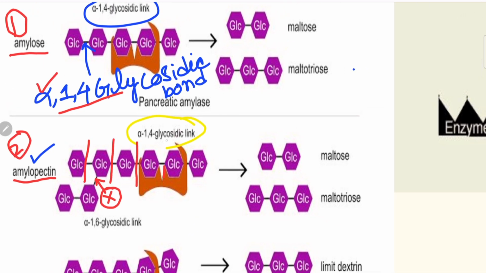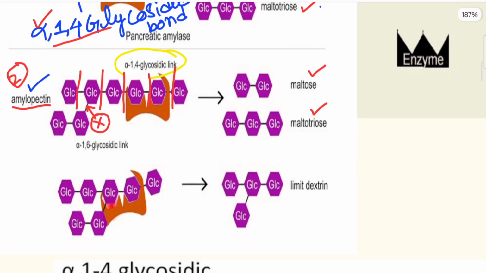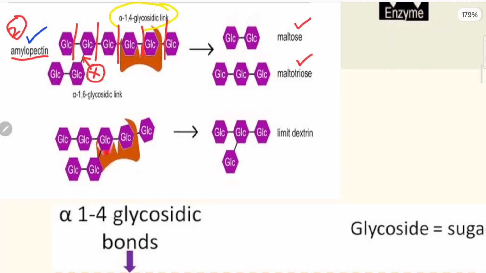So if these bonds get split, what type of molecule will be generated? Like this, maltose and maltotriose. Amylose is formed with alpha-1,4 glycosidic bond. It will also produce two sugar molecules attached, like a disaccharide, and a trisaccharide, where three sugar molecules are present. But when we cleave this bond in amylopectin, then we will get some alpha limit dextrin.